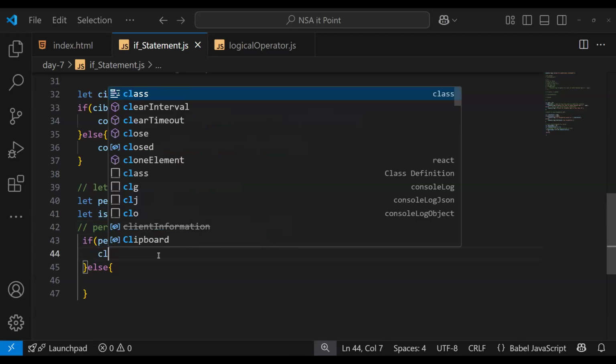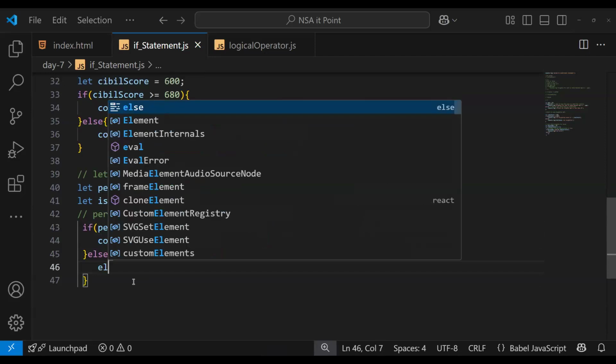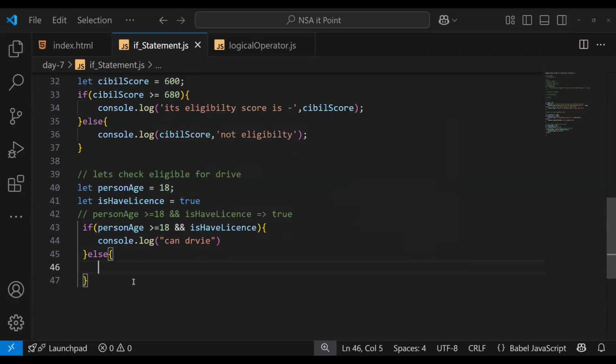Then we can console "can drive", and else, here console "can't drive". Have permission to drive, you can say "permit to drive". "Don't have". Okay, let's just drive.